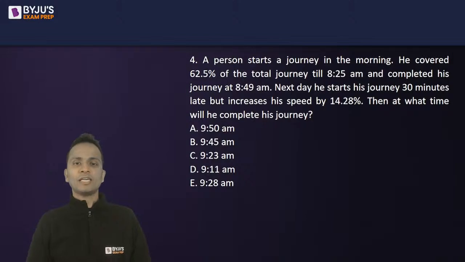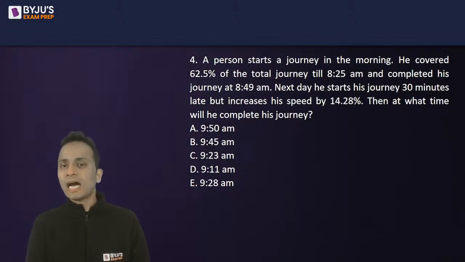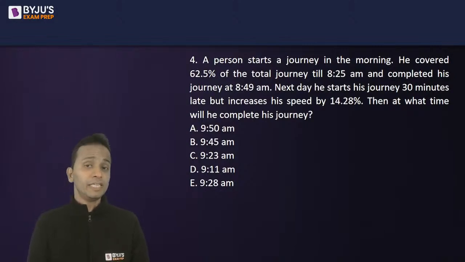Let's move on and look at question number 4. A person starts a journey in the morning. He covered 62.5% of the total journey till 8:25 and then completed his journey at 8:49 a.m. Next day, he starts his journey 30 minutes late but increases his speed by 14.28%. Then at what time will he complete his journey?